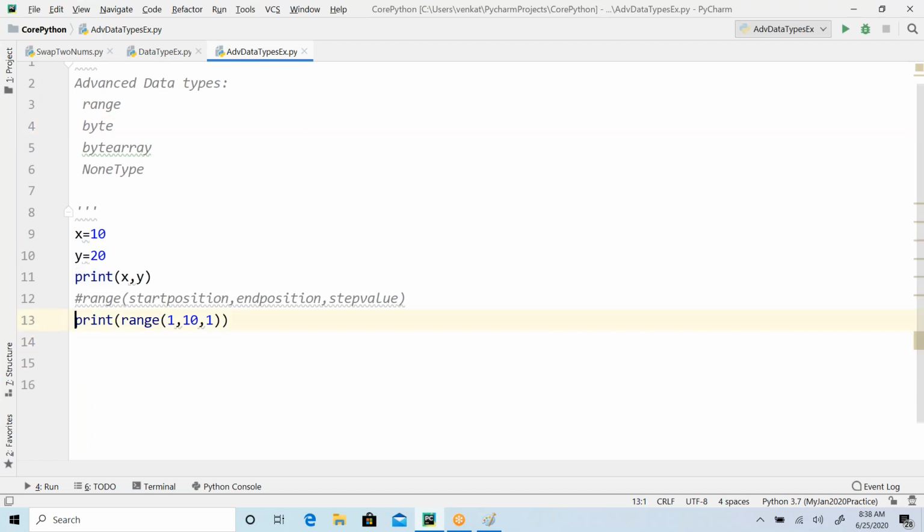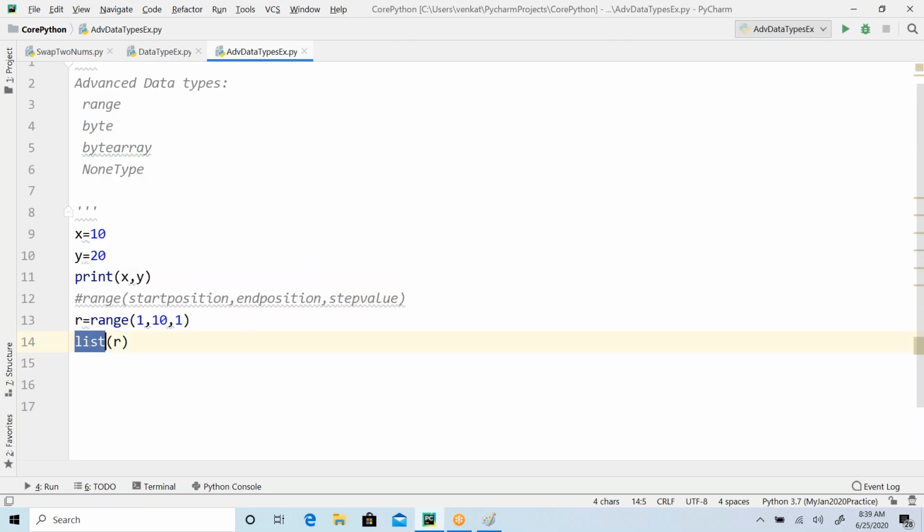Here the range function is going to return a range itself, but I actually want to iterate through each element of my range function and extract them. I want to extract the elements. So how do I do it? I can assign this range function to a variable, and now I can pass this to a list.